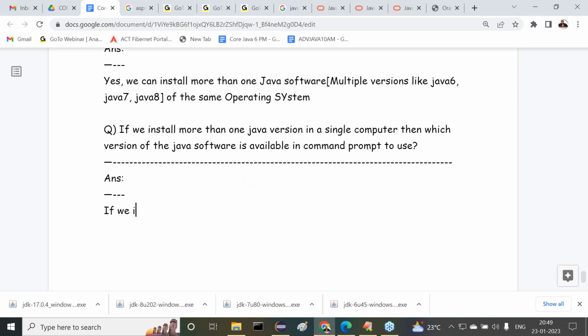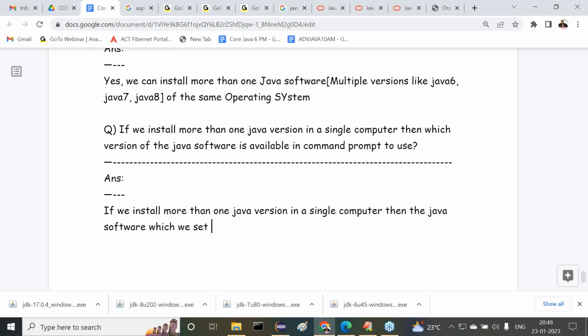If we install more than one Java version in a single computer, then the Java version which we set up in the path environment variable, am I right or not? Which version we set up in the path environment variable, that Java software will come in command prompt to use.